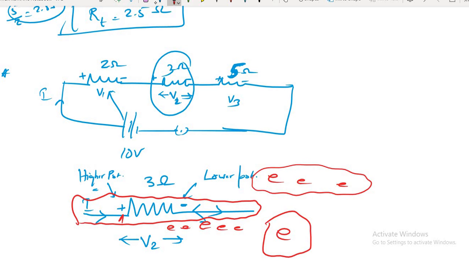Suppose from point A to point B, the electrons are flowing. Or rather, I can say from point B to point A, electrons are flowing. It is opposite to the direction of the current. Understood? So whenever the electrons are flowing within the electric field from one point to another, from B to A, it needs to do some work, and that work per unit charge is called potential difference. Is that okay?